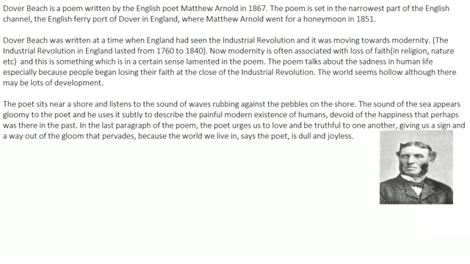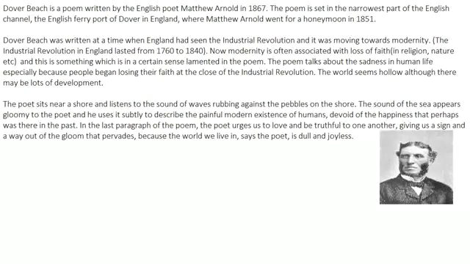So let's get a little more info about this place. This place is located in the English Channel. Now, if you know what the English Channel is, it's the sea that separates France and England. Okay, so it's a great, large water body that separates France and England. So it flows between France and England.